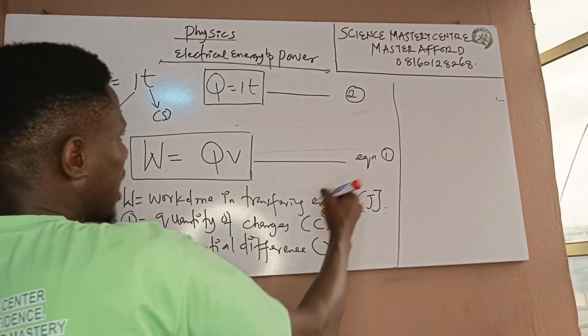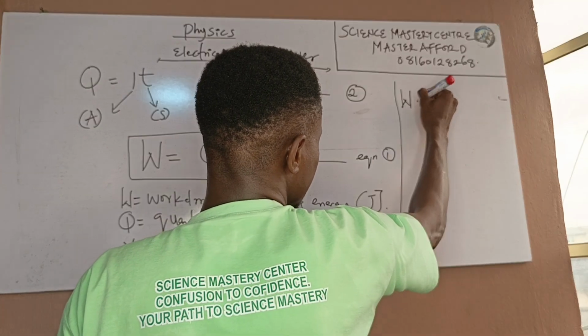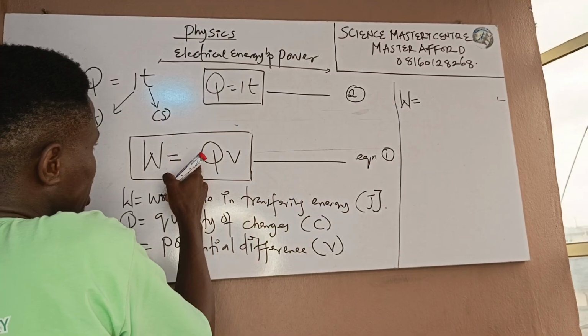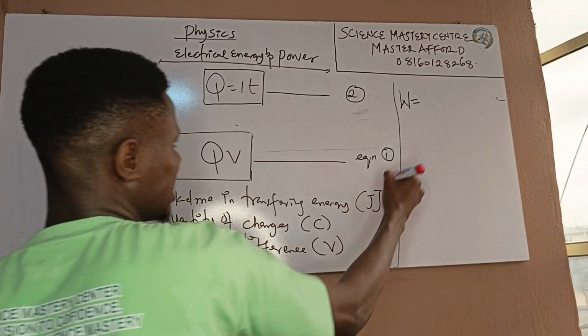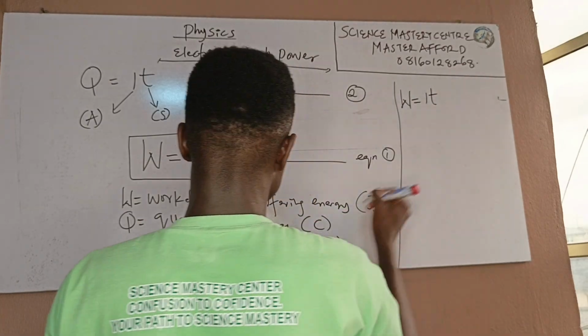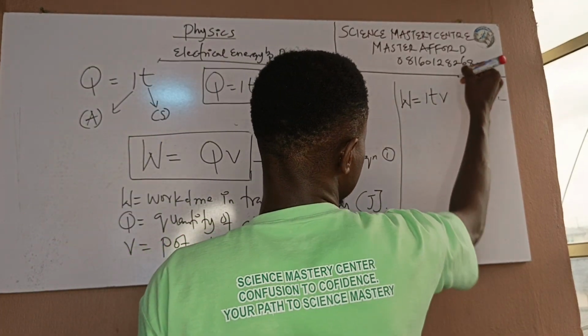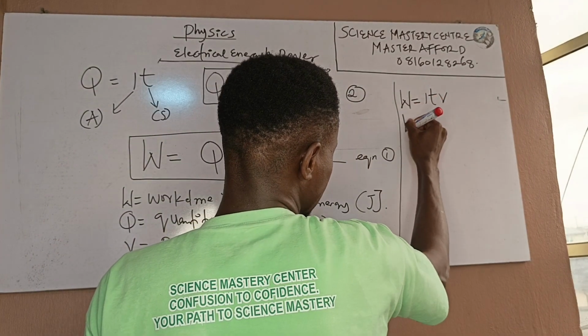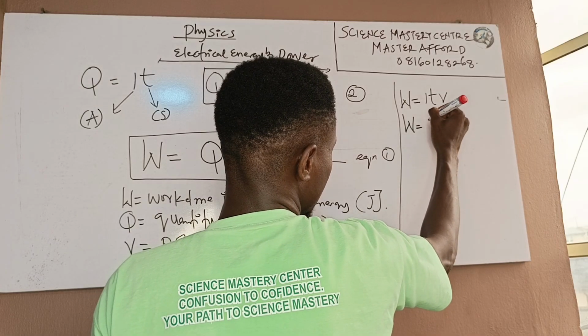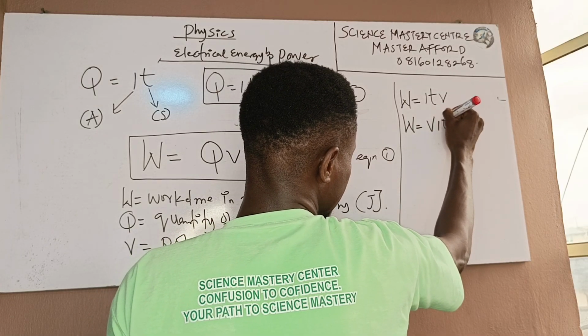Now, for us to manage this board properly, I can just divide it like this. That means I can say W equals, in the place of this Q, I can actually put this IT, then V. So I can write this equation by saying W equals VIT.